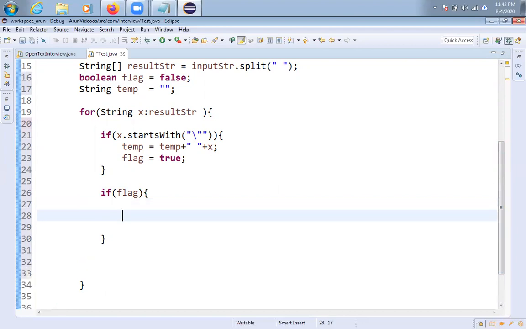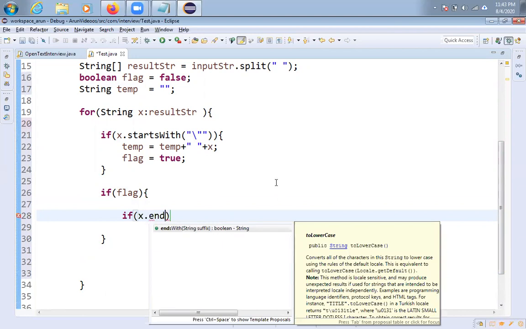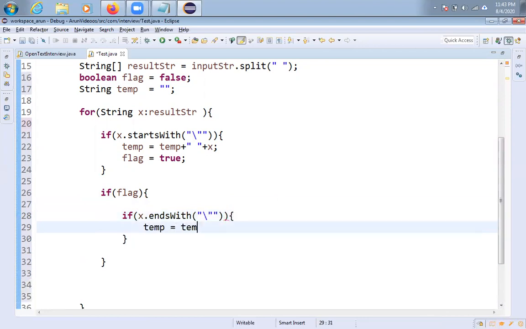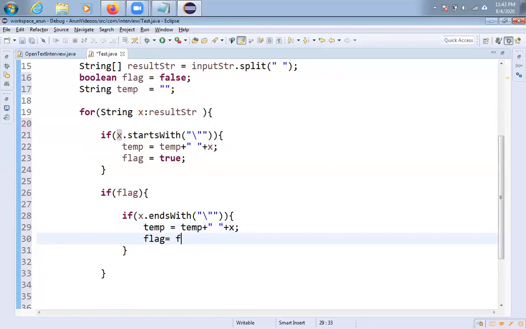So how am I checking? If x ends with double quotes, I am checking. If it ends with double quotes, then what will happen? Very simple. Then temp equal to temp plus double quotes. That's it, friends. Okay, then make this flag equal to false.